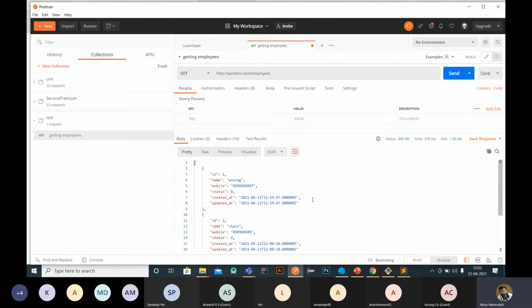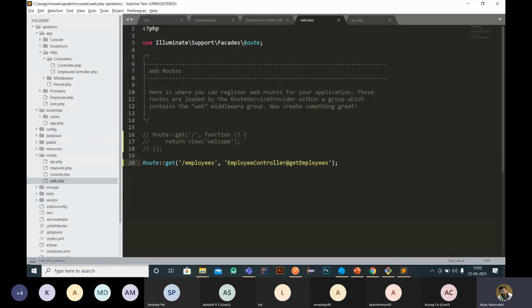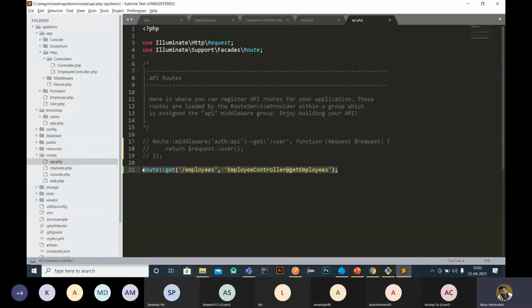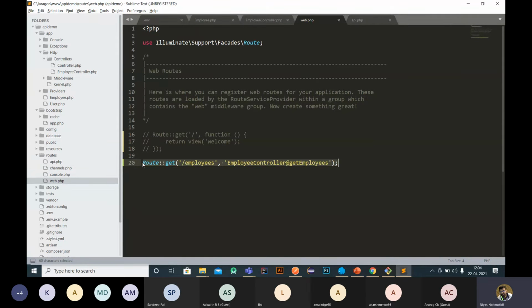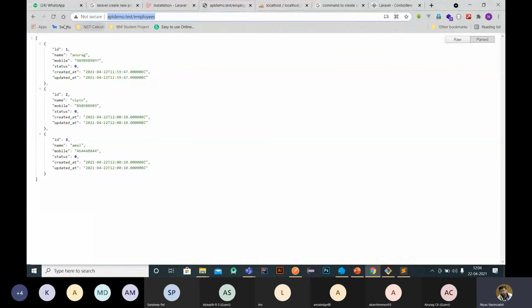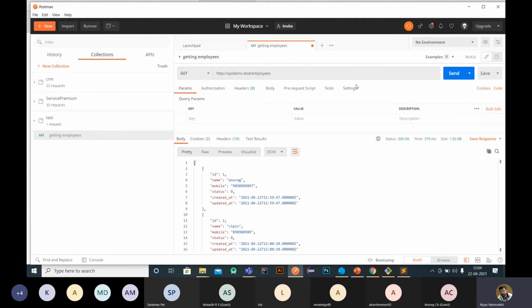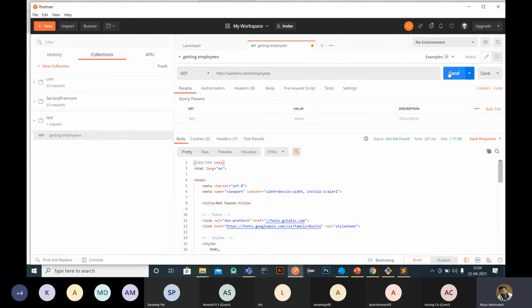Okay, so this is the way we are testing APIs, because we can't test the API like this, because it's part of API.php, right? Under API.php, you can remove this verb from here. So I just remove the verb, and again just optimize. We are not getting any output through this, because this is through the web application. But we will get output through this, because we have created an API. We are checking the API.